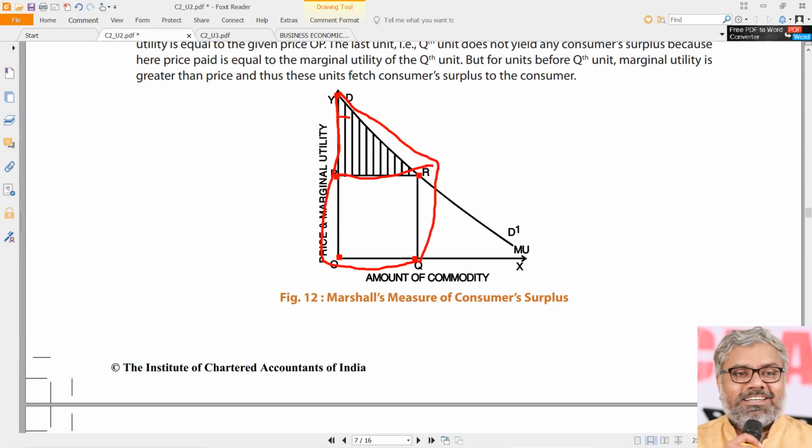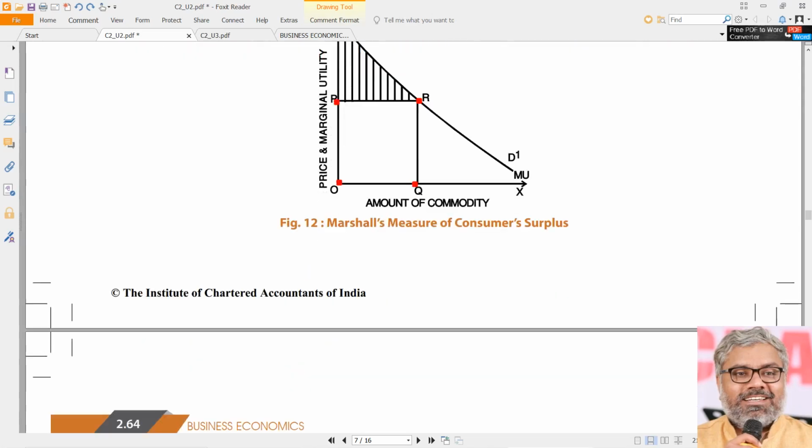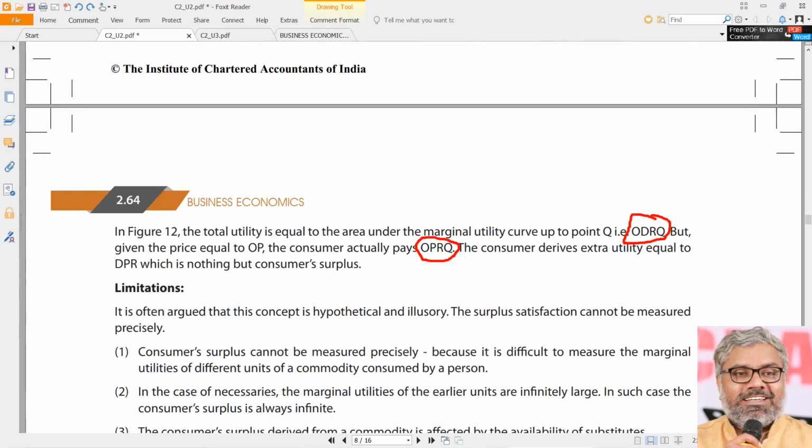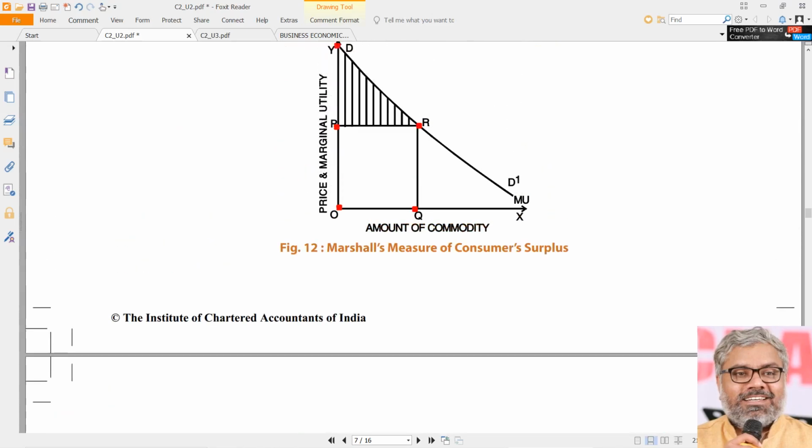So what is the remaining? This area, that is what is consumer surplus. So out of the total utility that the consumer generates from ODRQ, the actual amount spent is only OPRQ. Then naturally, what is the area of consumer surplus here? That is DPR. These are just notations. Don't think they will stay always. A, B, C, X, Y, Z, whatever they can be called. These are just letters. So what is consumer surplus in this particular graph? DPR is consumer surplus. That's it.